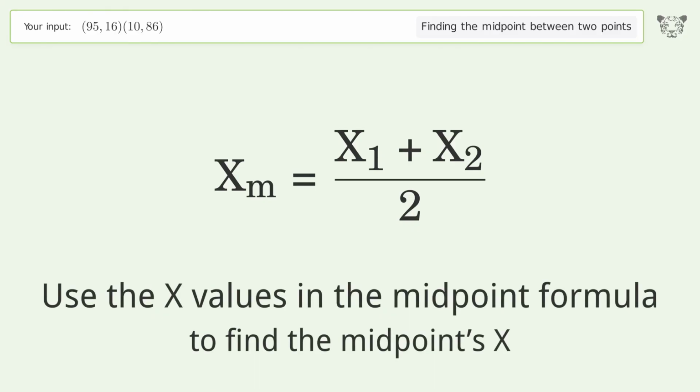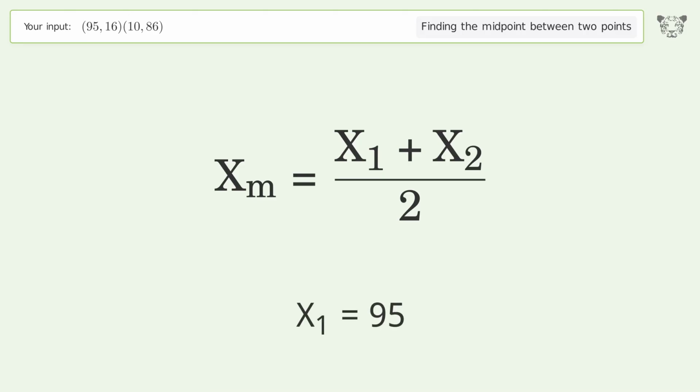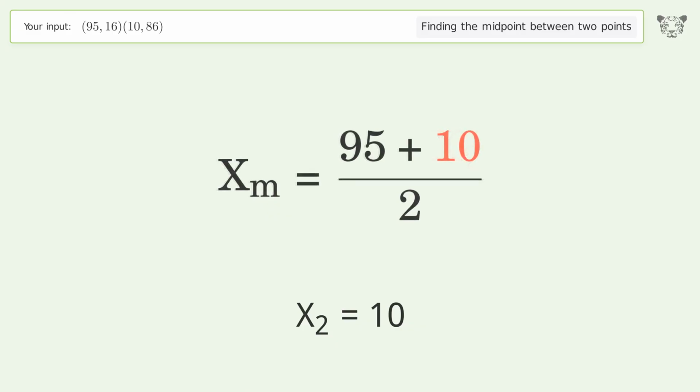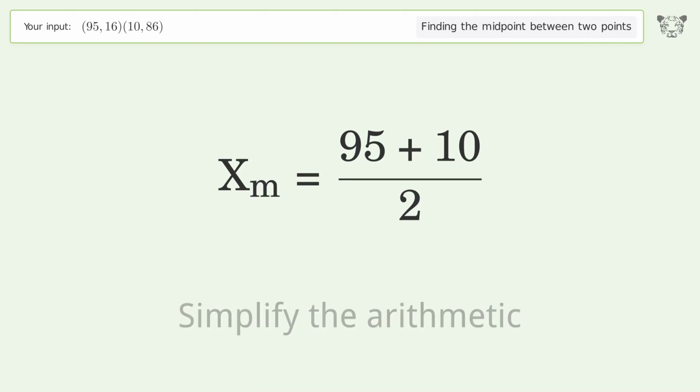Use the x values in the midpoint formula to find the midpoint's x. x1 equals 95. x2 equals 10. Simplify the arithmetic.